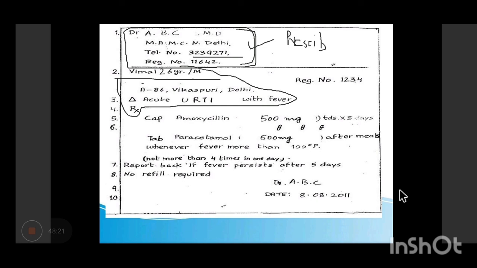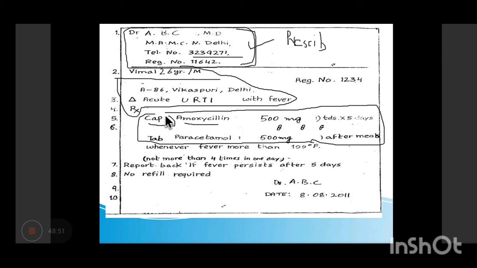Yeah, the prescriber information, superscription, inscription, and subscription, signa. Yes, so Yashi is talking about it. Very right. Abhinav also. Fine. So ये आपका जो part है, this is the superscription. Then comes the inscription. That is the drug detailing part. In the inscription, what we write is the name of the drug, the dosage form of the drug, the dose of the drug, and the frequency.